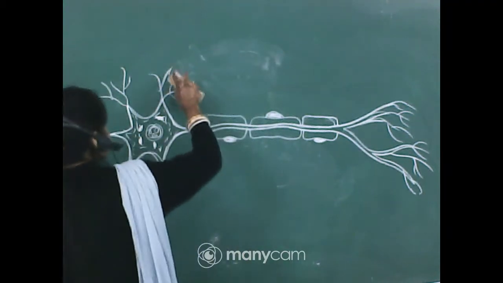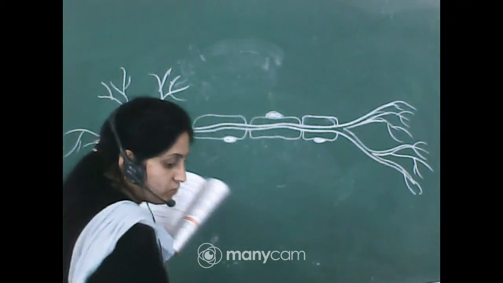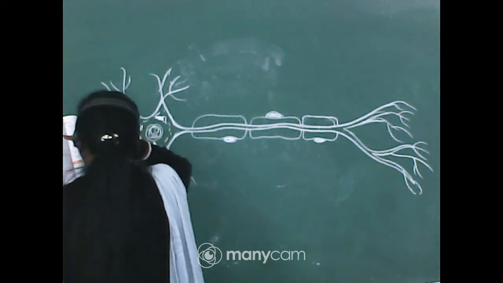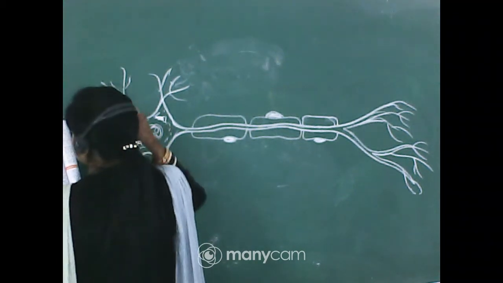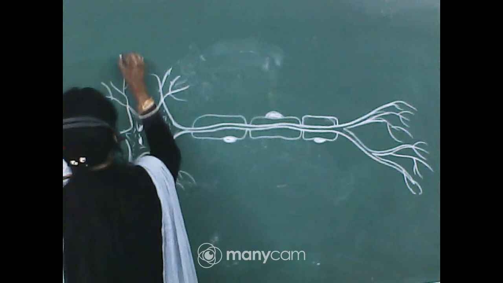You can also draw this diagram from anywhere. You know what a neuron or nerve cell is from class 7 or 8, so no need to worry about that.